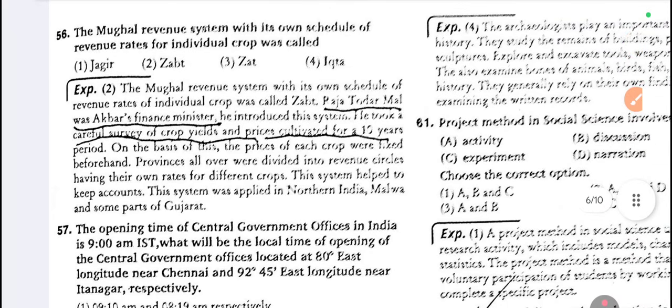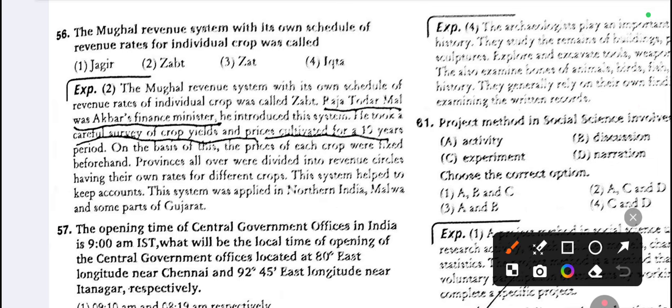56. The Mughal revenue system with its own schedule of revenue rates for individual crops was called Zabt.